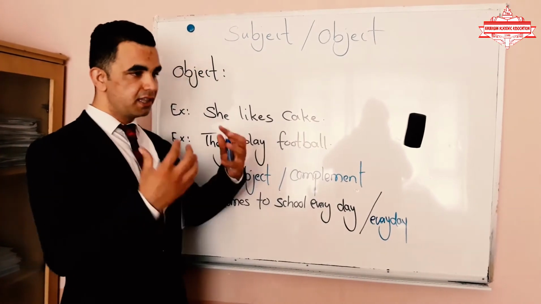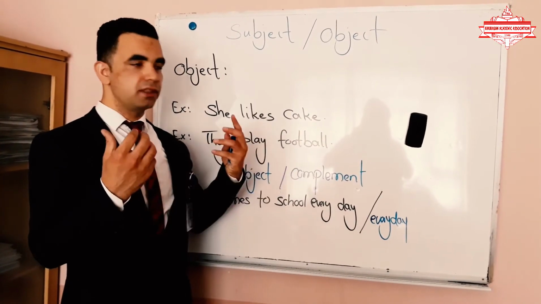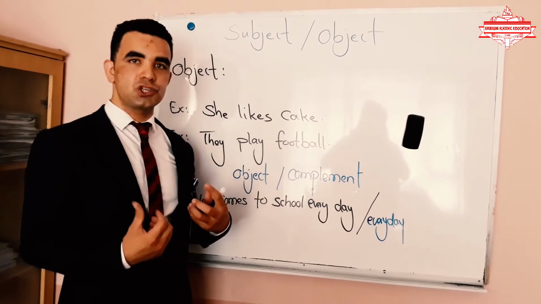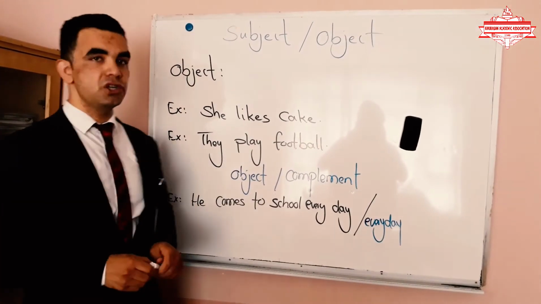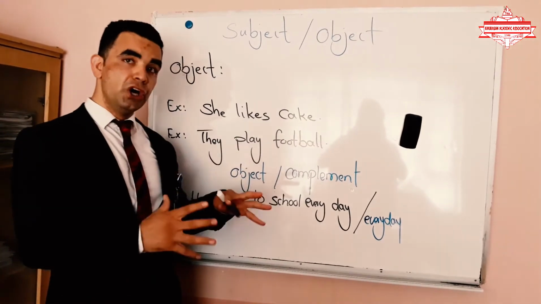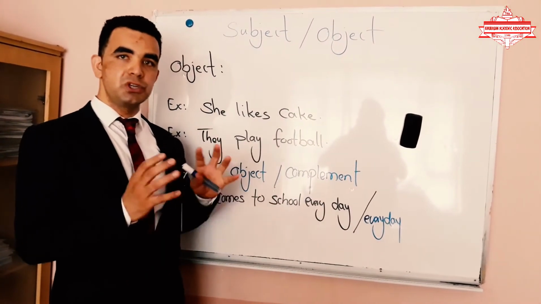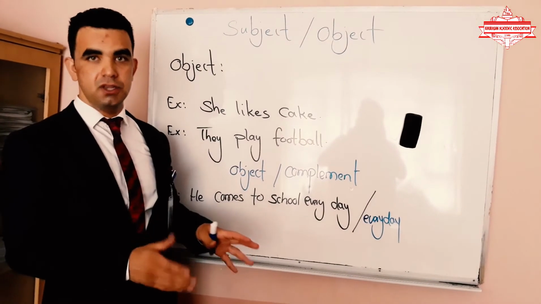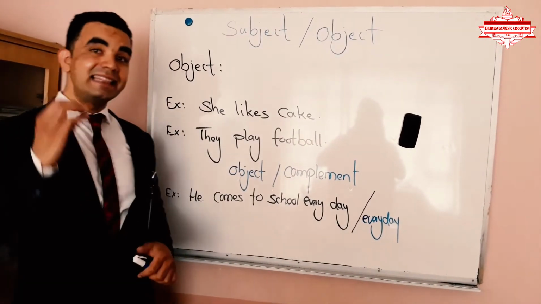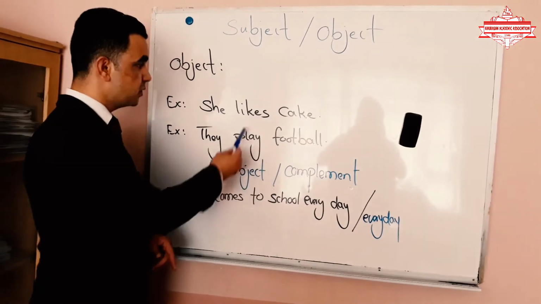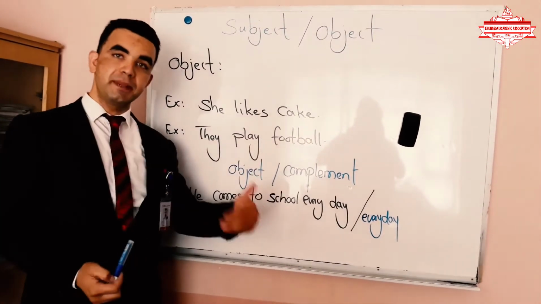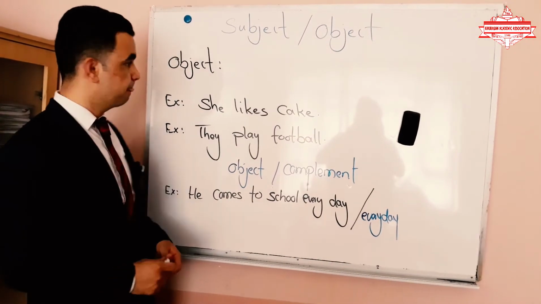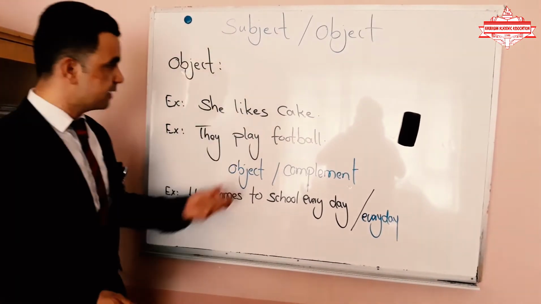It means the thing, the place, the person which takes the action, which receives the action. The second definition: we can say the word or group of words which come after the verb in a sentence. Or we can say the noun or pronoun which is used after the verb in a sentence can be called the object of the sentence. So have a look at these examples.